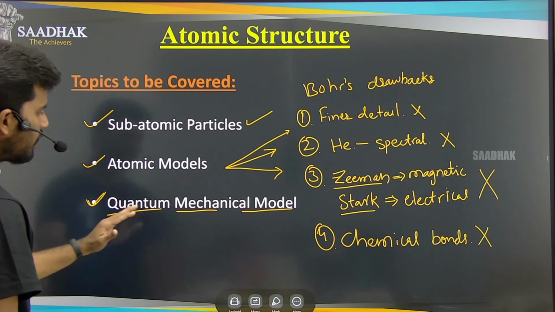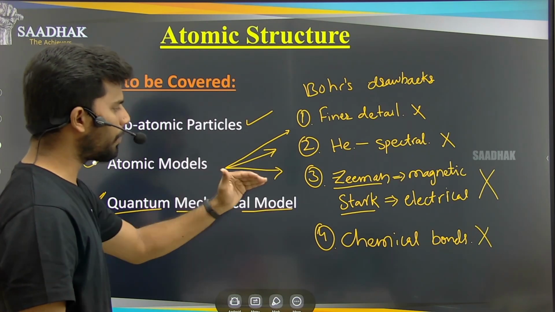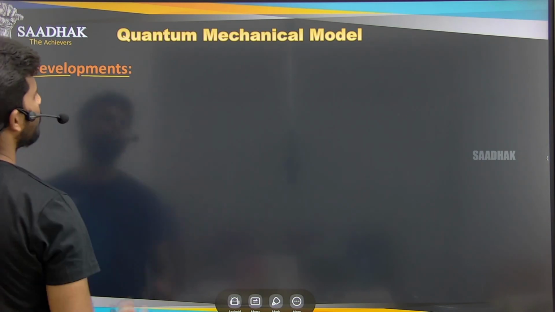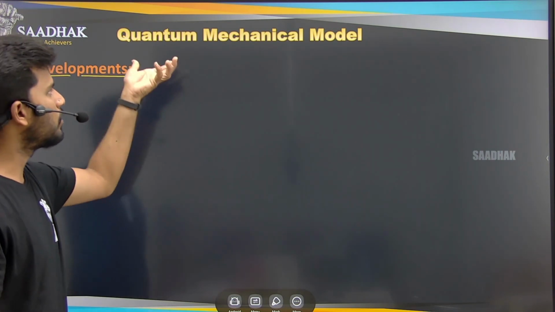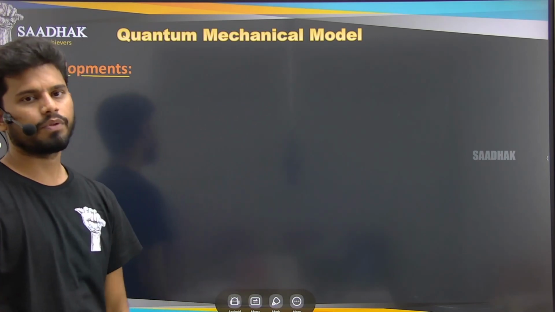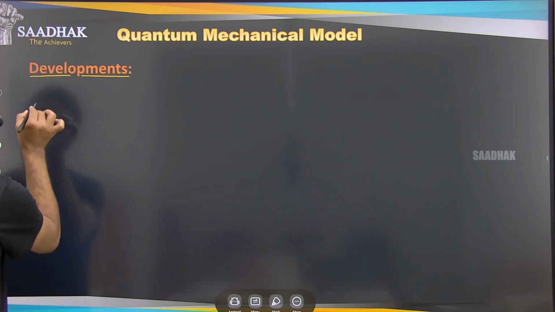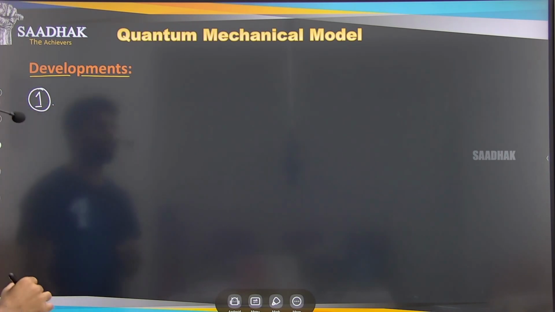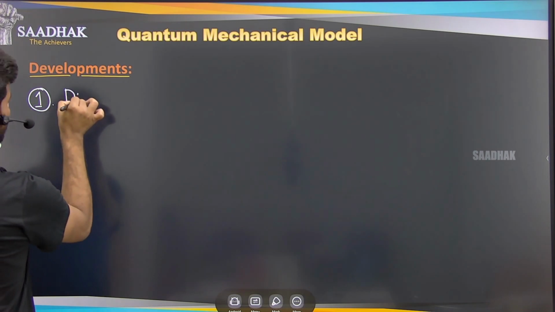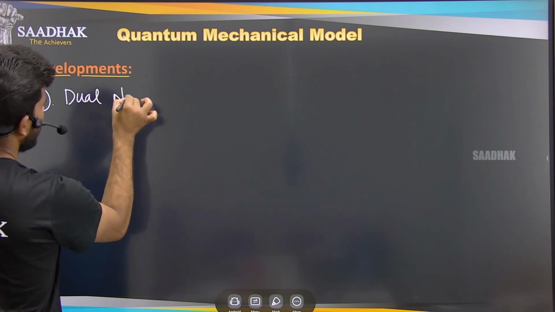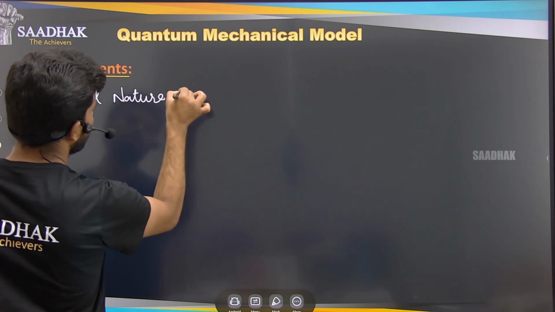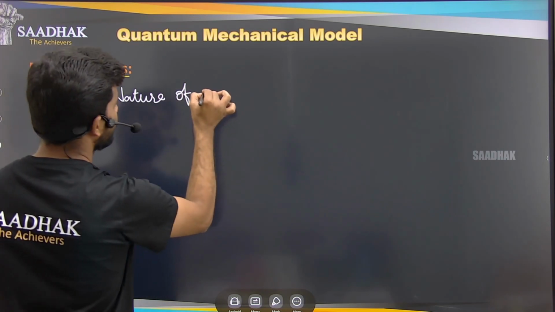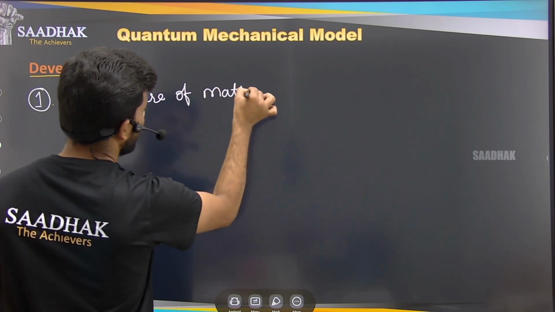Before this quantum mechanical model, what are its properties? In today's class we will look at the major scientific developments which helped to form the quantum mechanical model. The first scientific development which helped to form the quantum mechanical model is nothing but the dual nature, not of radiation, but of matter. The dual nature of matter.